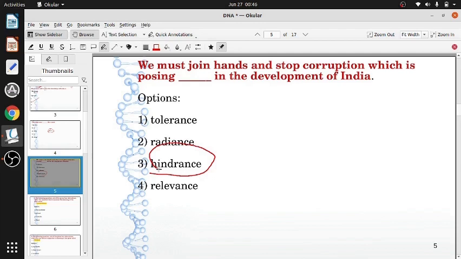So we must join hands and stop corruption, which is posing hindrance in the development of India, or which is posing obstacle, badha, in the development.